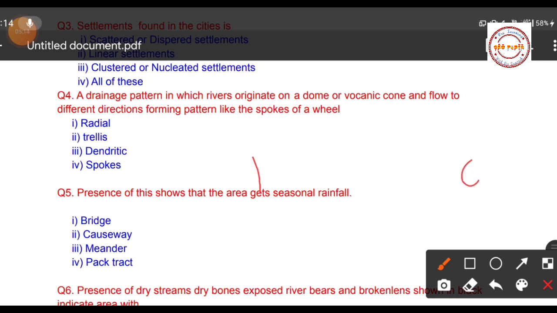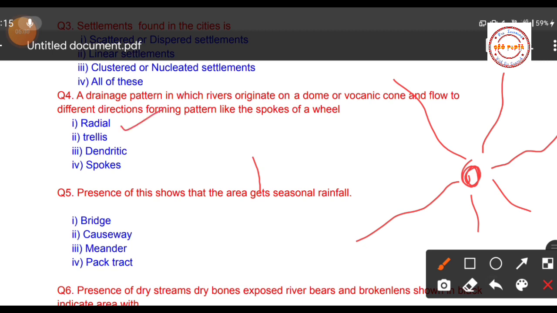Suppose a river originates somewhere here, and one river flows in this direction, one originates here and flows in this direction, and one originates here and flows in this direction. This type of drainage pattern is...